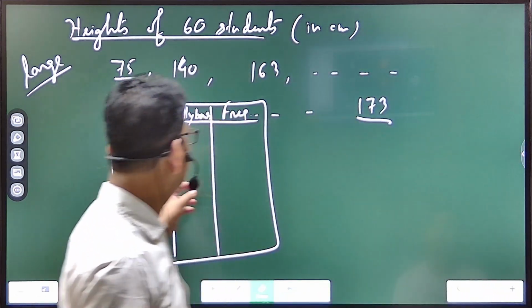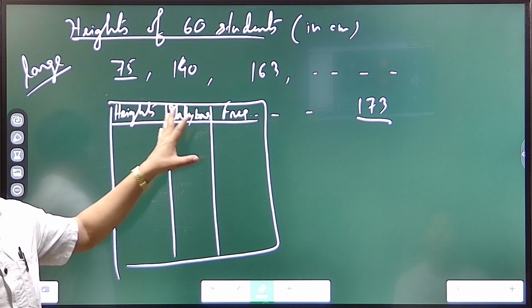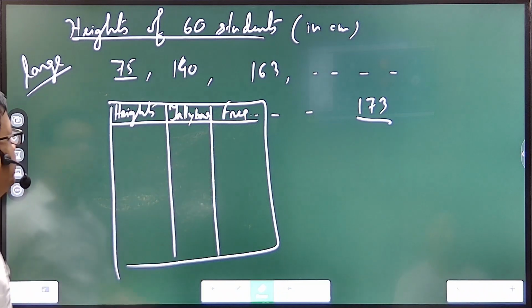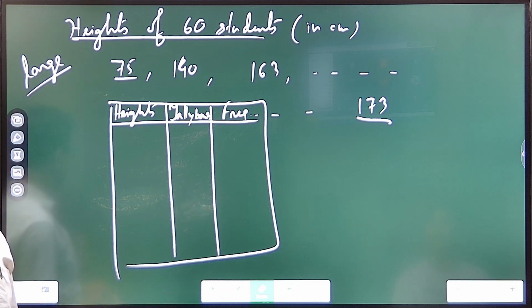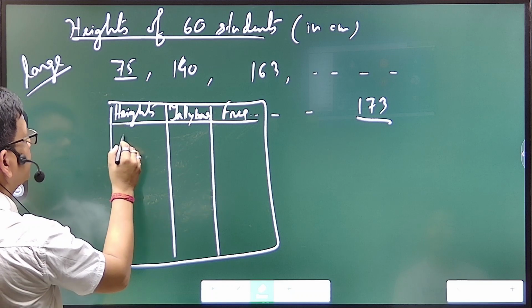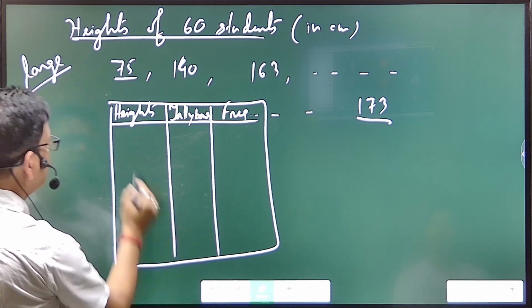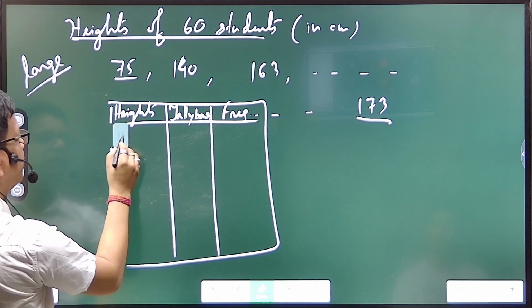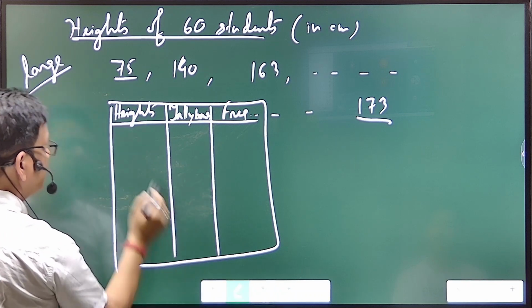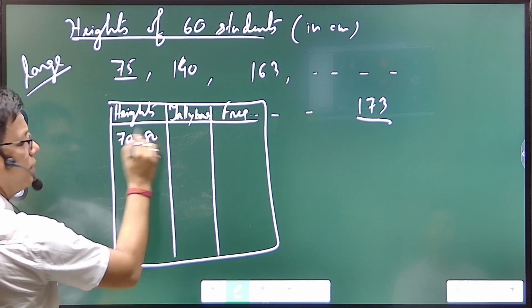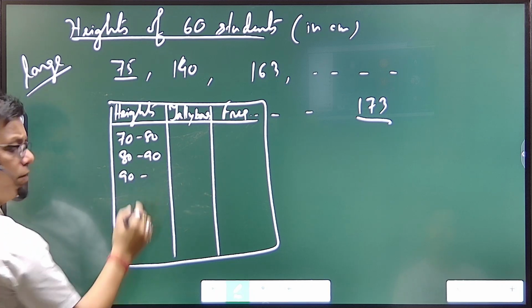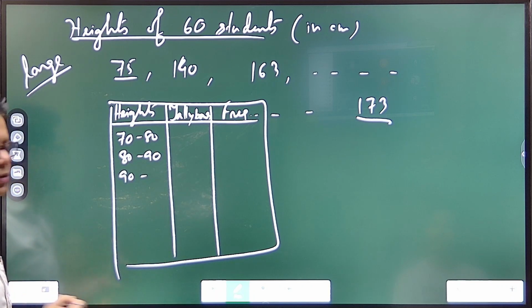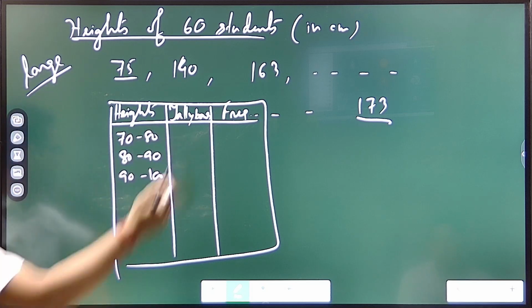Now what we need to do here is, since the data expansion is large, we need to make them in groups. Suitable groups are sometimes given, or sometimes you have to choose yourself. If you choose yourself, the first one is 75, so we can make groups like this: 70 to 80, then 80 to 90, whichever is suitable for you. 90 to 100, you can take 70 to 90 also.